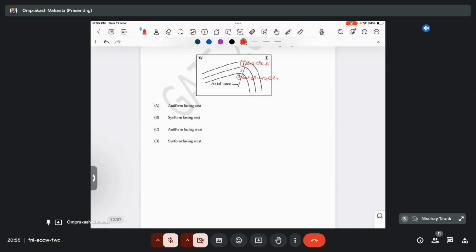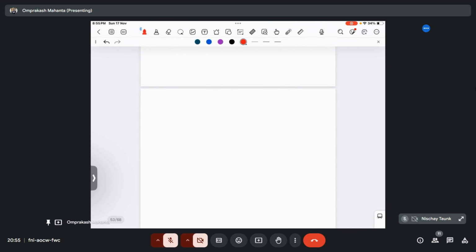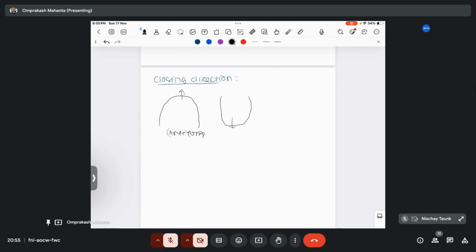One thing I will tell you: on the basis of closing direction, I can say either it is an antiform or a synform. If it is closing upward, I can say it is an antiform. If it is closing downward, then I can say it is a synform.